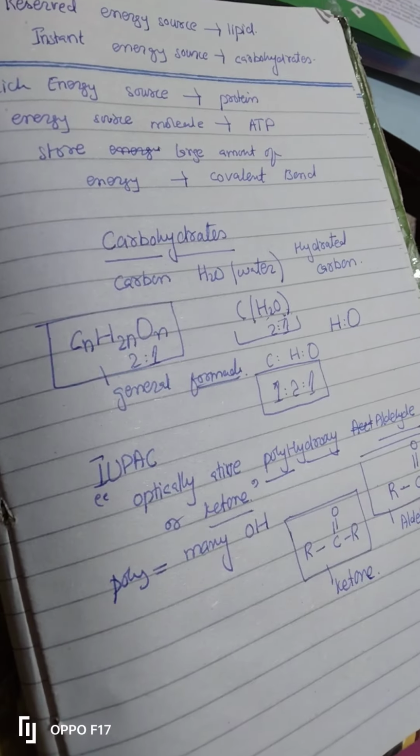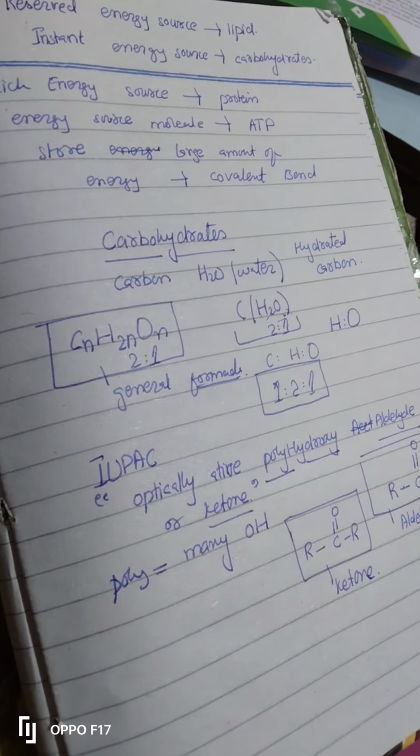So now let's give you an example. This is known as glyceraldehyde. So this is a carbohydrate. Why? One OH, two OH, so there are many OH, right? There is the aldehyde group. So what was the second rule? There will be aldehyde or ketone. So this is a carbohydrate.